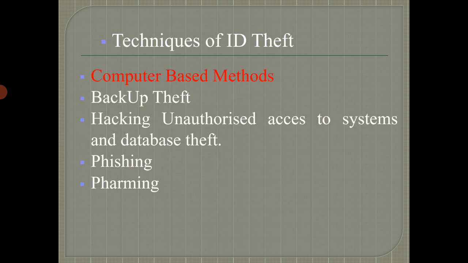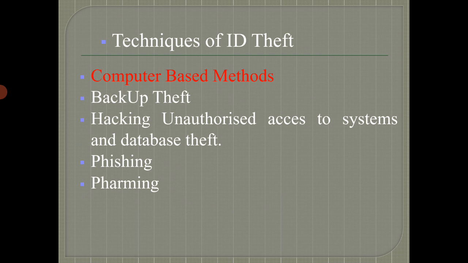Another one is the computer based method, the modern way in which identity theft or phishing is performed. It includes backup theft, hacking, unauthorized access to systems and database theft, that is SQL injection. Phishing and pharming are also there, and vishing, where the person is phished by video or voice over internet protocol.